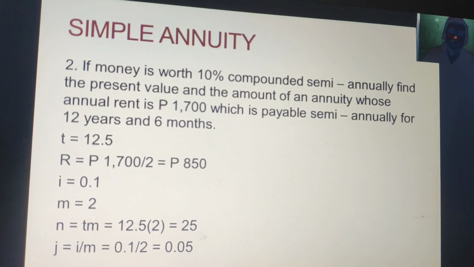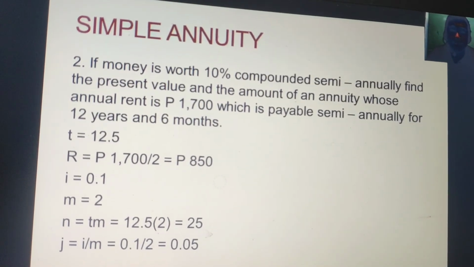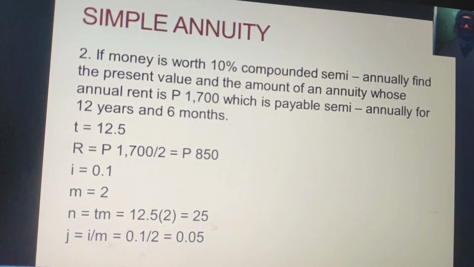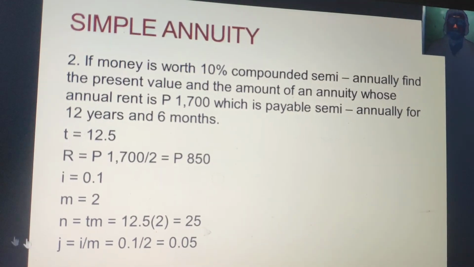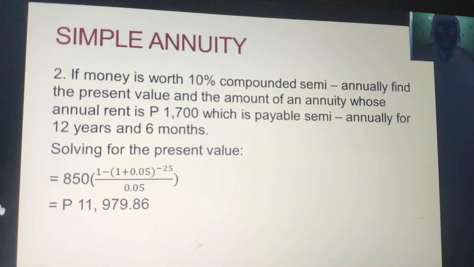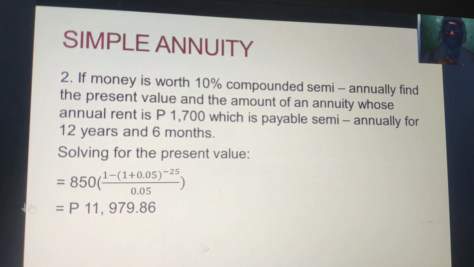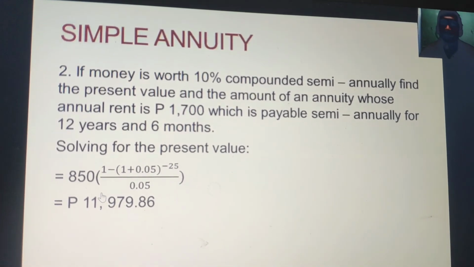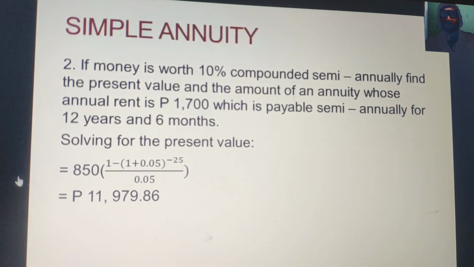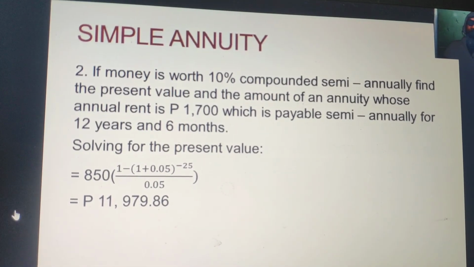Next one, J. To compute J, we have to again divide I by M. So it is 0.1 divided by 2, which will be 0.05. And then to compute for the present value, again, we have to substitute the values inside. And the answer will be 11,979 pesos and 86 centavos.